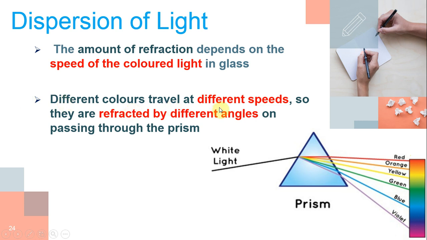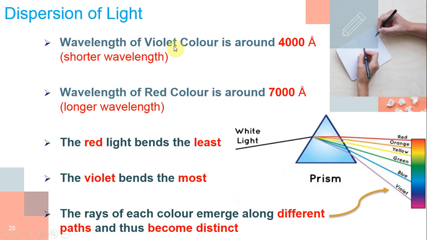Different colors travel at different speeds. Each color has a different speed. That means each color has a different wavelength. So it deviates depending upon the color, and the colors are refracted by different angles on passing through the prism. So we get 7 colors. The wavelength of violet color is around 4000 Angstrom. That is a shorter wavelength. And the wavelength of red color is around 7000 Angstrom. That is a longer wavelength.